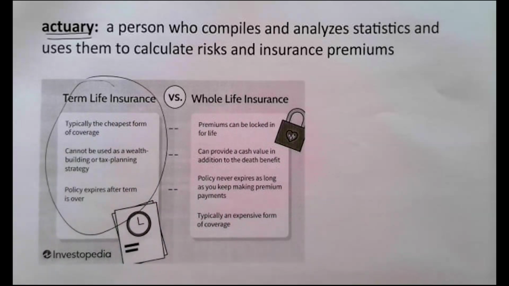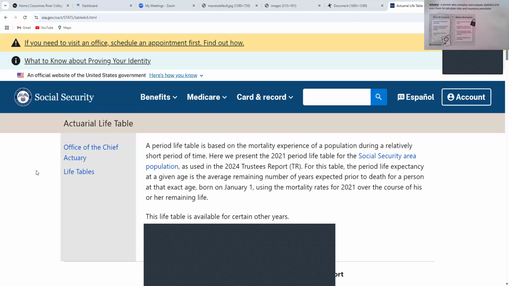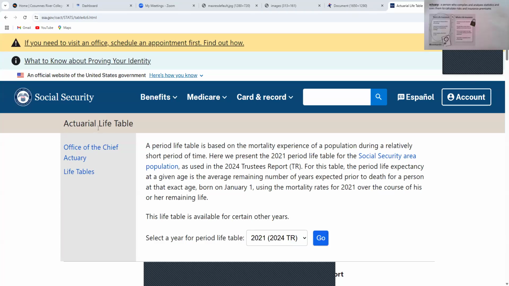By the way, I did want to share a screen with you here. So this is an actuarial life table, and this is used by the Social Security Division of the United States government.